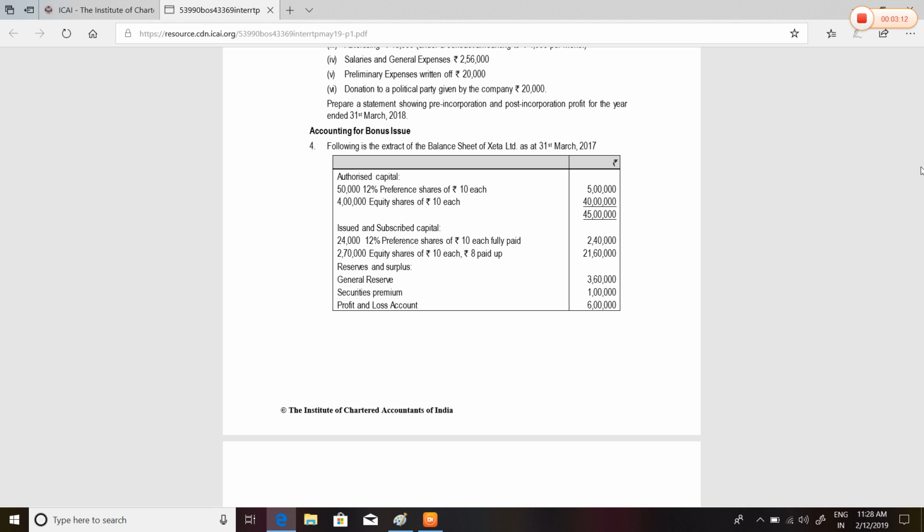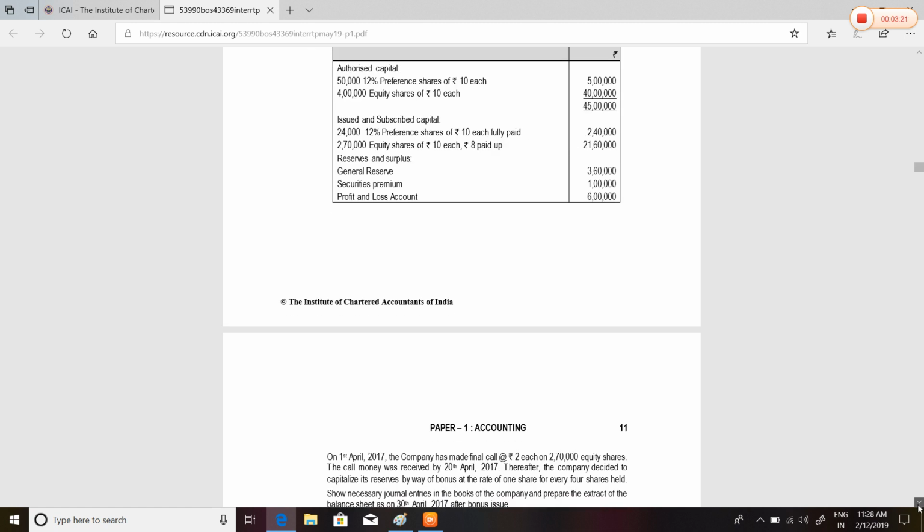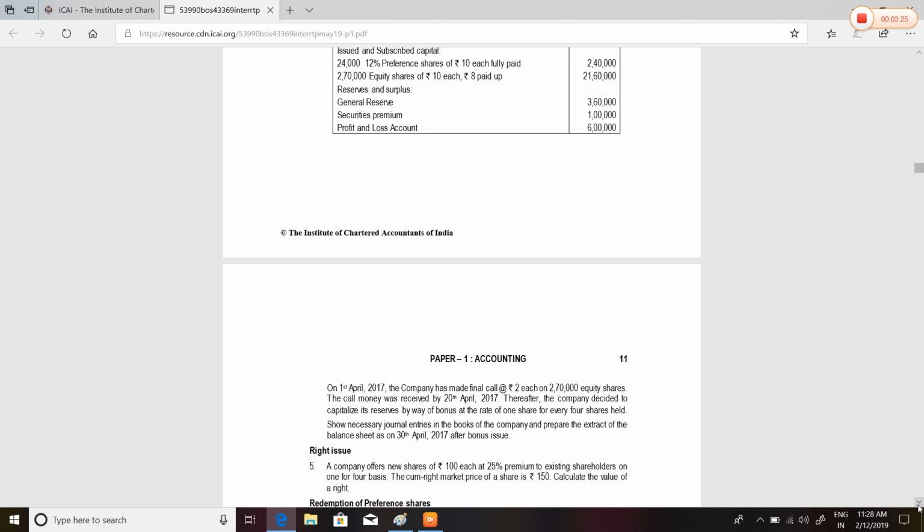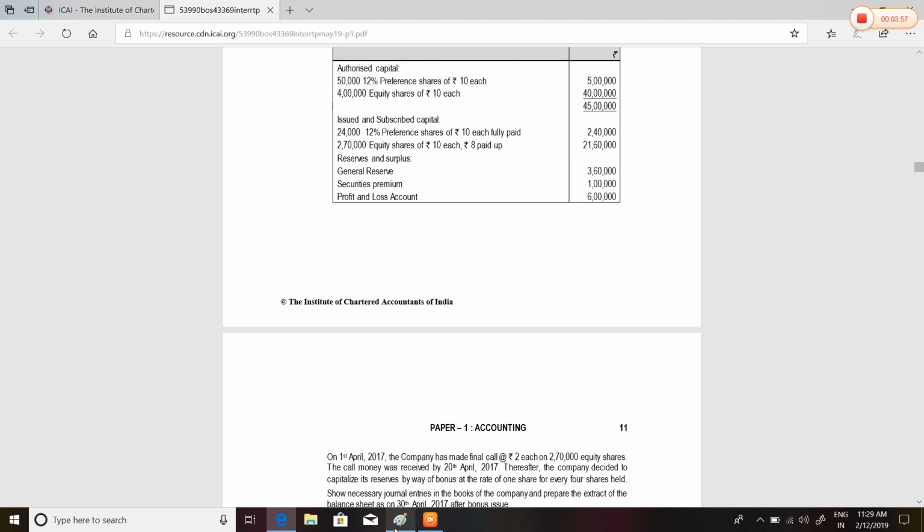Now let's start. This is the information given to us: on 1st April 2017, the company made a final call of rupees 2 each on 2,70,000 equity shares. The call money was received by 20th April 2017. Thereafter, the company decided to capitalize its reserve by way of bonus shares at the rate of 1 share for every 4 shares held. Show necessary journal entries in the books of the company and prepare the balance sheet as on 30th April 2017 after bonus.